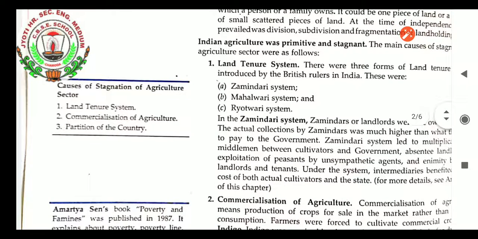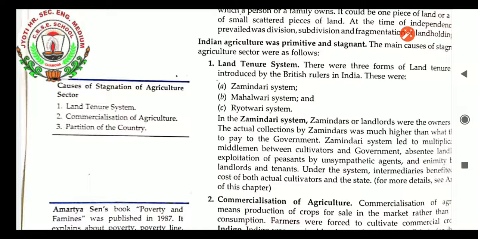I will only explain the Zamindari system now. Later, at the end of the chapter, we will learn the Mahalwari and Ryotwari systems. In the Zamindari system, students, the zamindars or landlords were the owners of the land. They were the rich people of the village. Any person who had a financial problem and had a piece of land would pledge this land to the zamindars and get money. Zamindars charged taxes over the people for giving loans on the basis of land. These people were called zamindars.